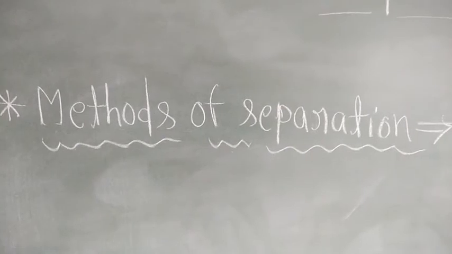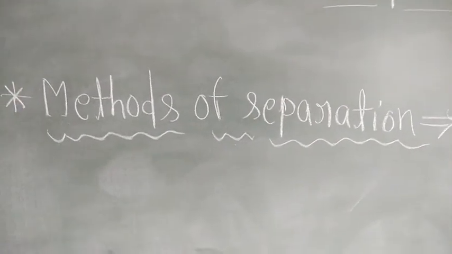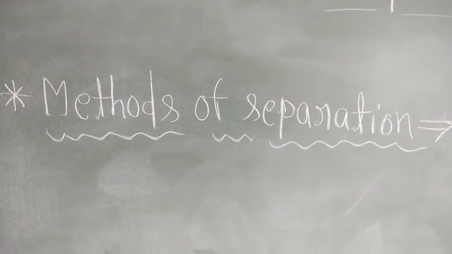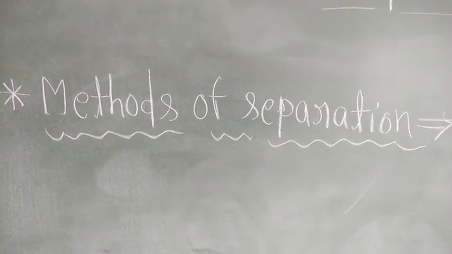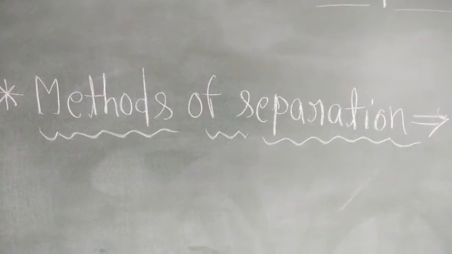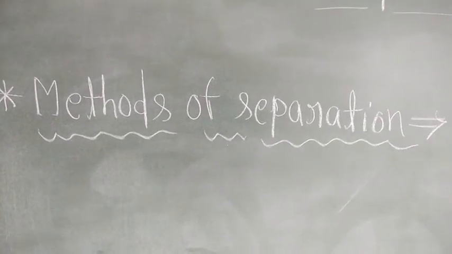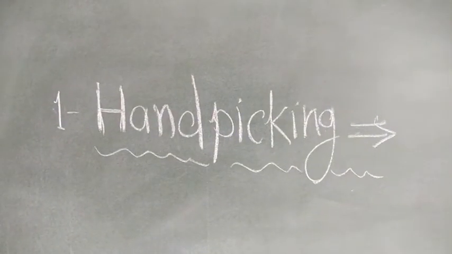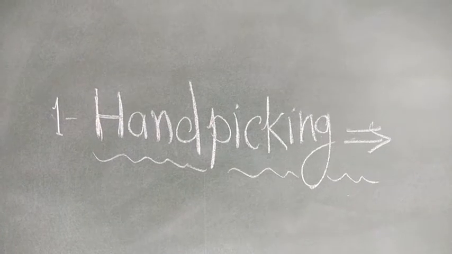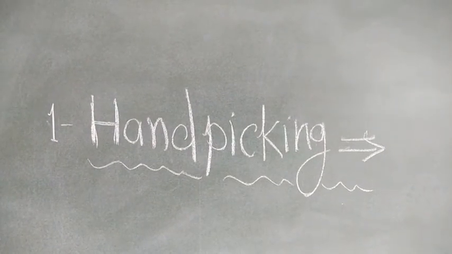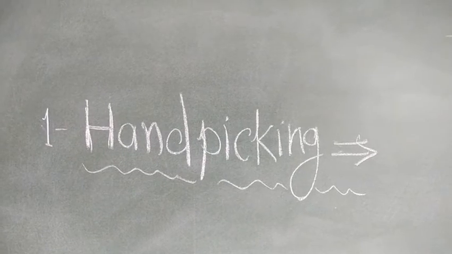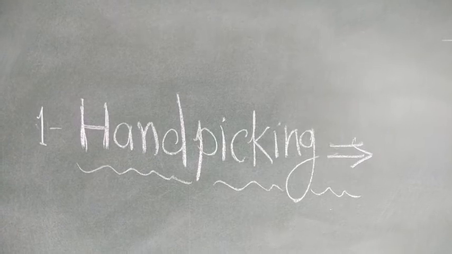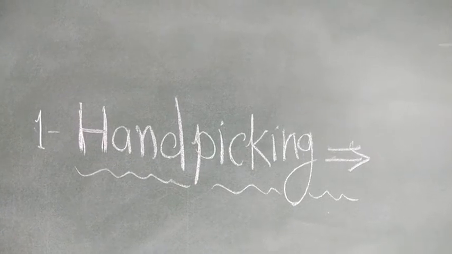Now the next heading is methods of separation. Different types of methods are used for different types of separation. Methods of separation depend on the type of mixture. Now the next heading is hand picking. The process of manual removal of components of a mixture based on differences in their sizes, shapes, appearances or qualities is called hand picking.